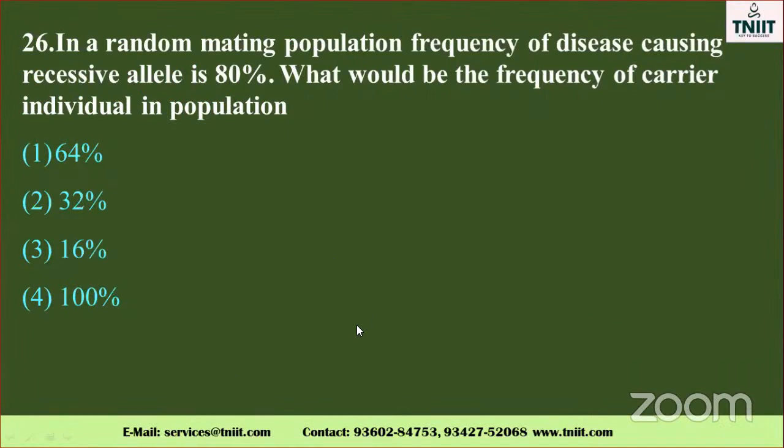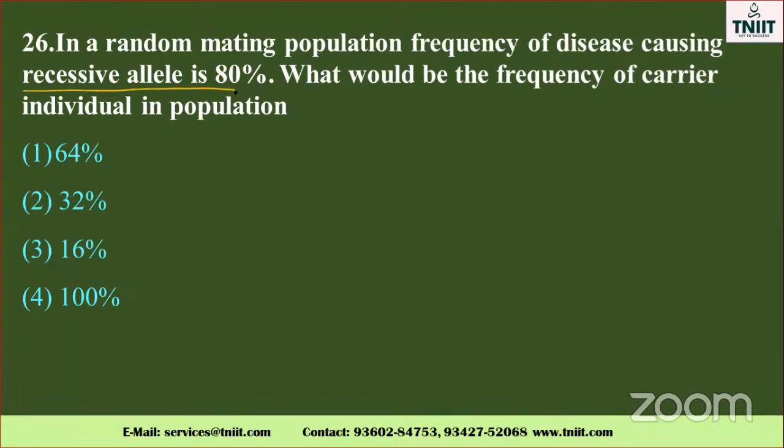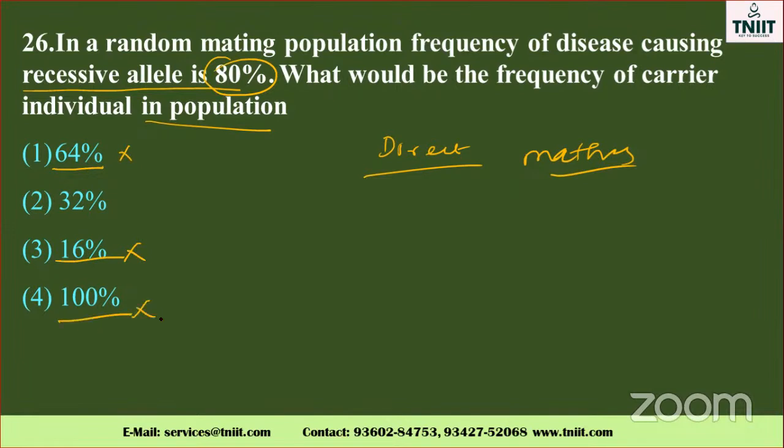Okay. And the last question, my dear students. In a random mating population, the frequency of a disease-causing recessive allele is 80%. What would be the frequency of carrier individuals in the population? This is a direct question and also a calculative-method question. Okay, my dear, so where there is 80%, what happened? No, 60% will not come. 16% will not come. 100% is not possible. The remaining 32% is the possible one.